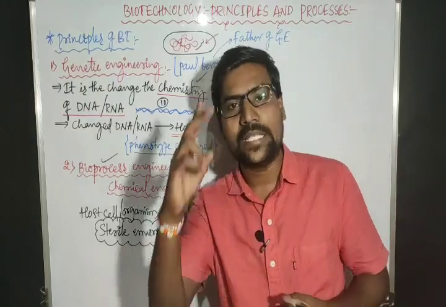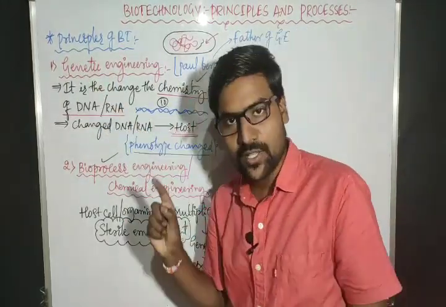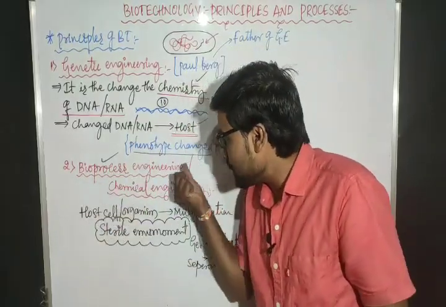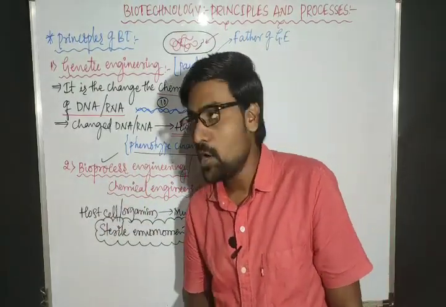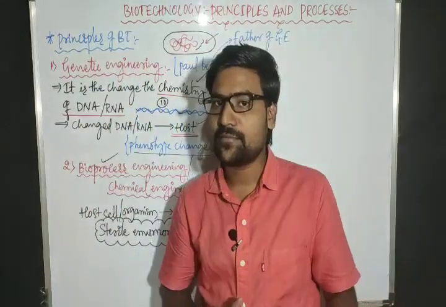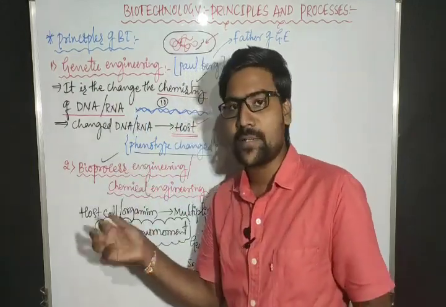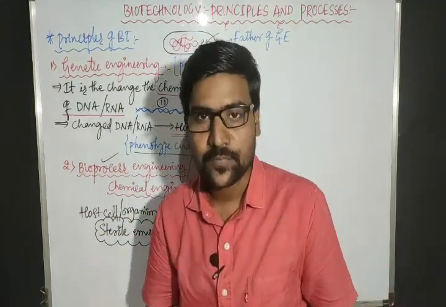So these are the two principles. On these two principles, what is the first principle? Genetic engineering. Second principle, bioprocess engineering or chemical engineering. On these two principles, the whole biotechnology is working. Right? Are you getting the point? On these two principles, the biotechnology is working.